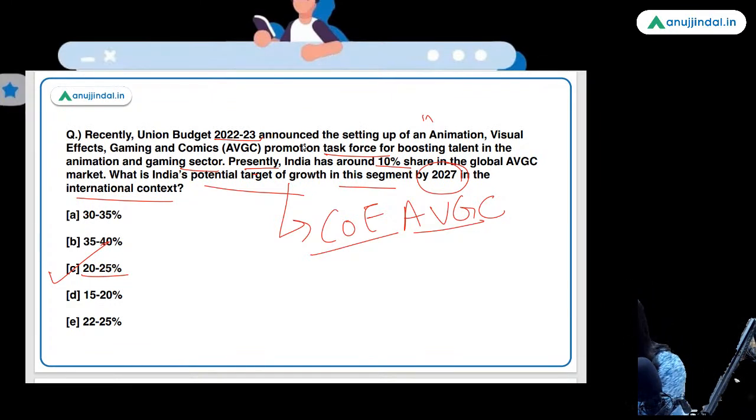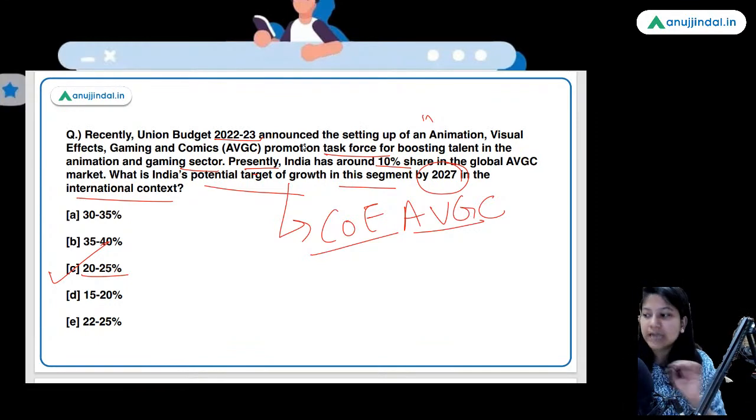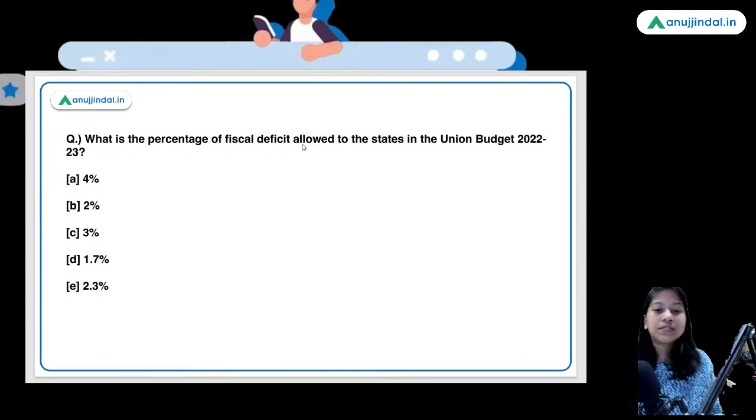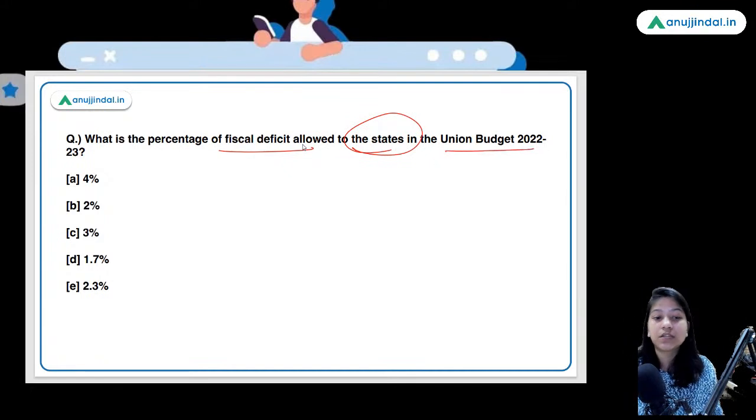It's okay, it's okay. Yes. Mahadevapura, Bangalore. Sachin gave the exact location. Absolutely right. Moving ahead, what is the percentage of fiscal deficit allowed to the states in the union budget 2022 to 2023?